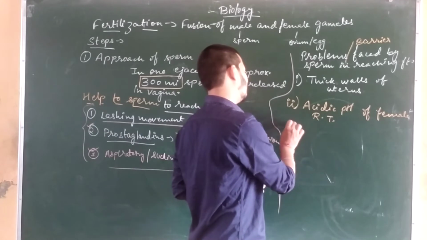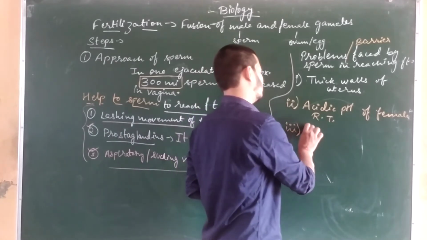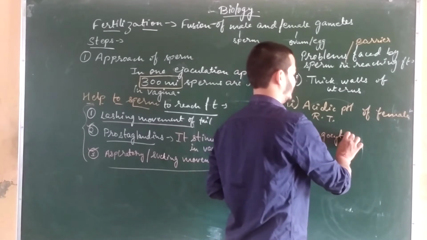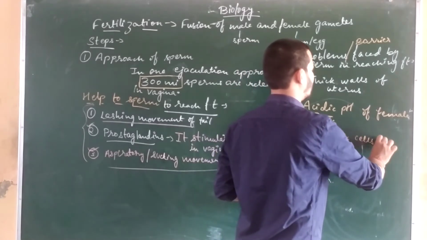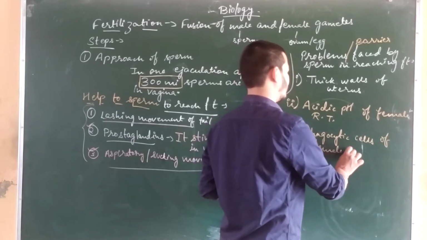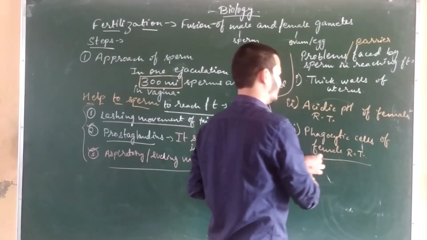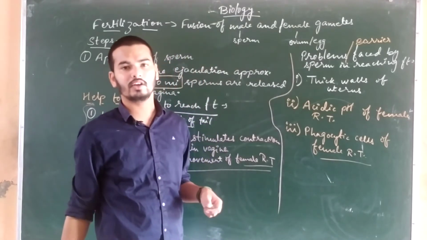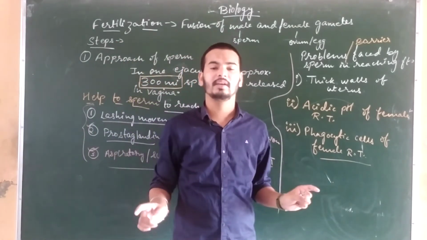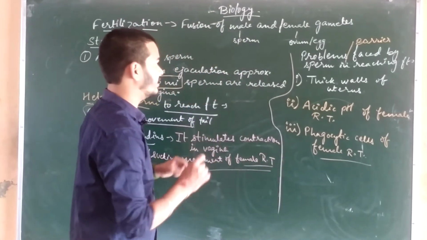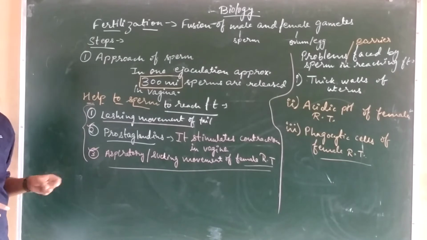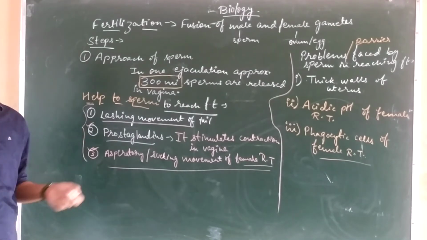And the third very important thing is phagocytic cells of female reproductive tract. In female reproductive tract, there are so many types of phagocytic cells which attack on the sperm, eat them and kill them. So these are the problems which are faced by the sperms, and these are the facilities which sperms get in the female reproductive tract. Okay, note it down.